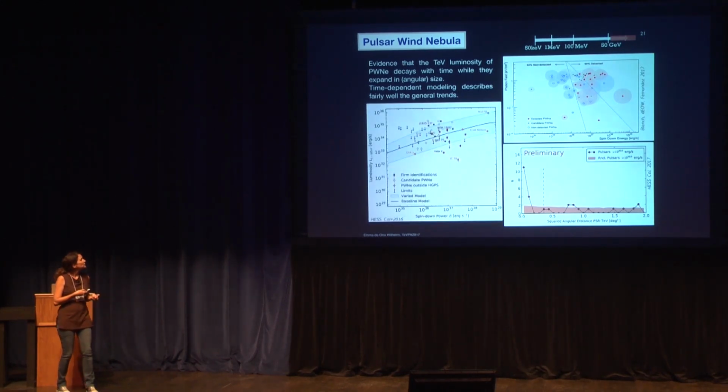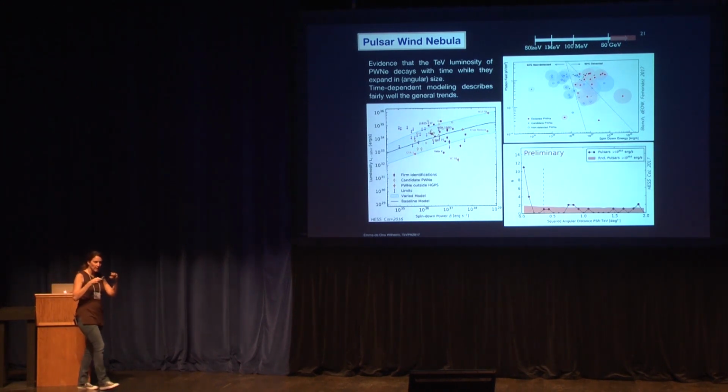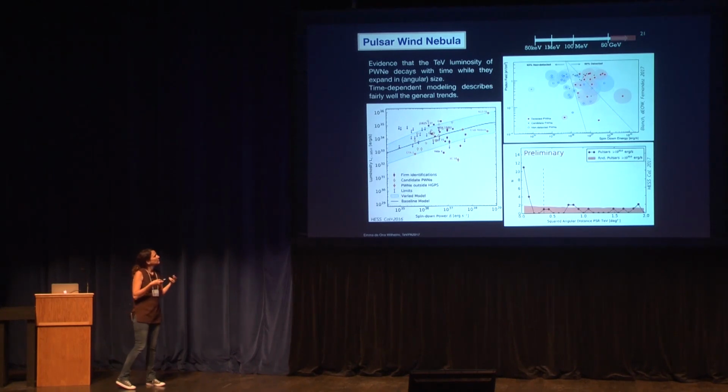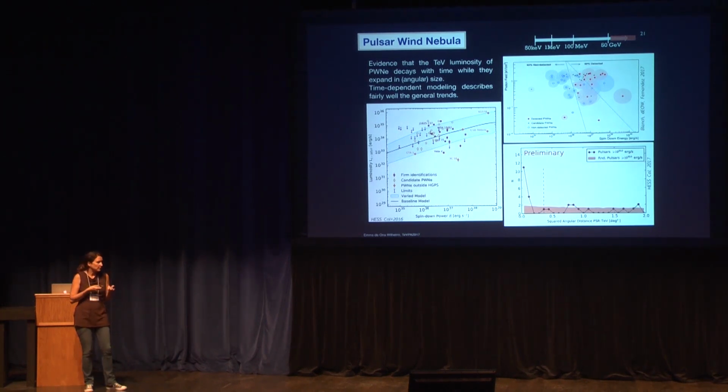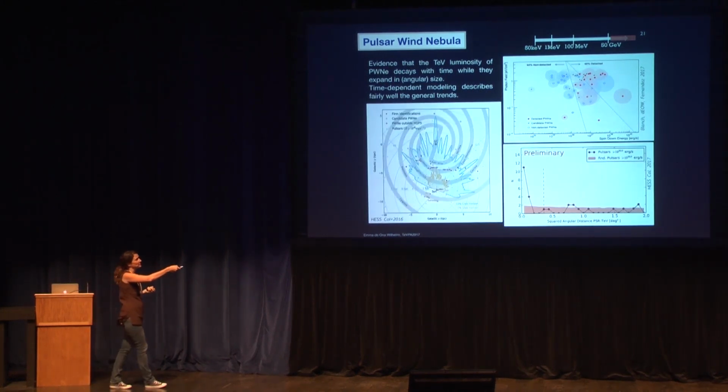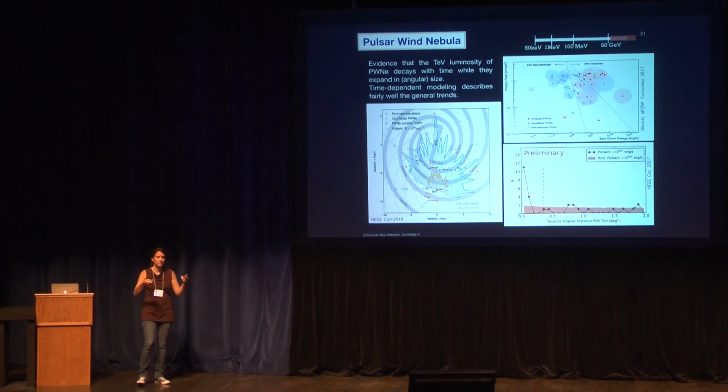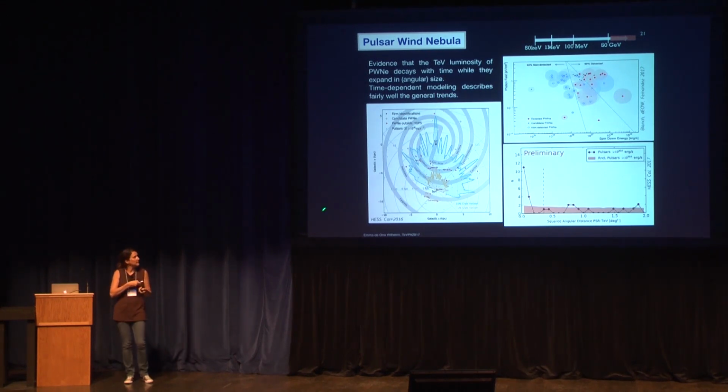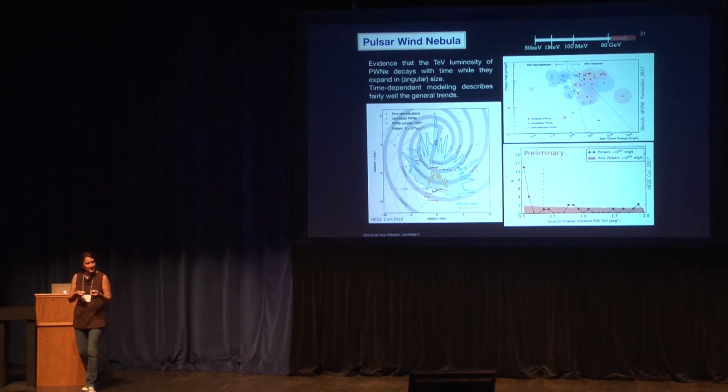And if you do time-dependent modeling, taking into account normal assumptions and letting them vary within reasonable values, the pulsar wind nebulae follow what we expect them to follow. But still, there is a large dispersion. And the large dispersion depends very much on where they are located and what is the photon field that they actually see. Basically, the emission you see is energetic electrons upscattering a photon field.